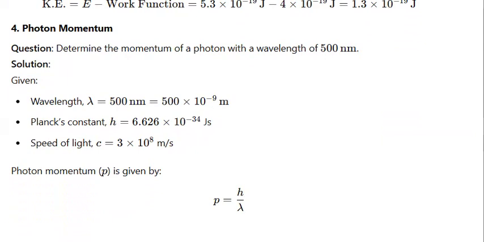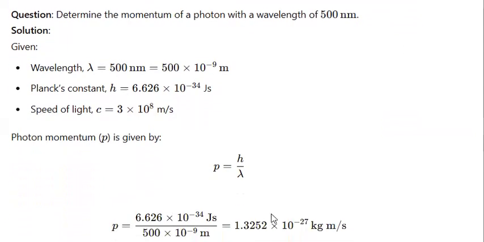The wavelength has been given over here, 500 times 10 raised to power minus 9, because nano means 10 raised to power minus 9. So h over lambda, and h is Planck's constant. We get the answer 1.3 times 10 raised to power minus 27 kilogram meters per second.